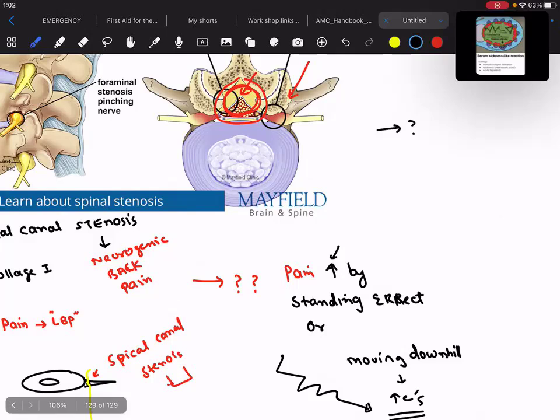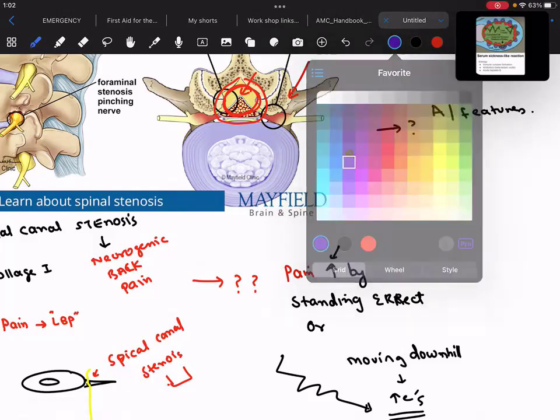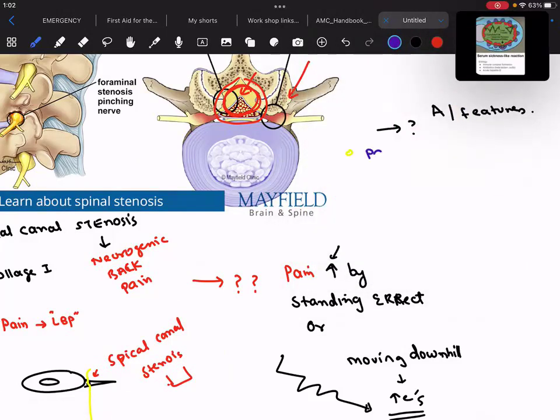Then they will ask you about the other things, the associated features or associated symptoms. The associated symptoms in such patients would be none other than your pain, which we have already discussed. Number two is numbness. Numbness will depend on the level of stenosis.